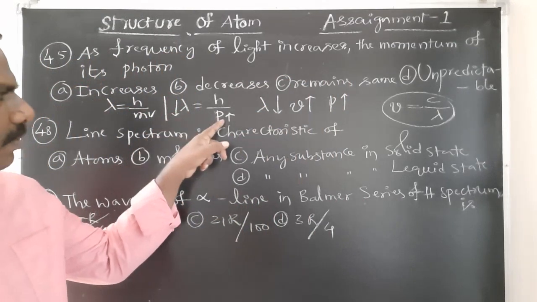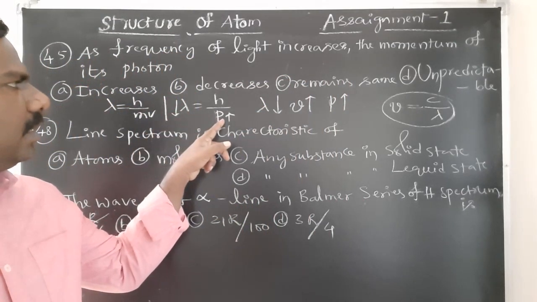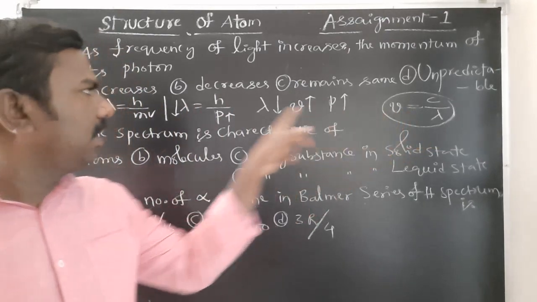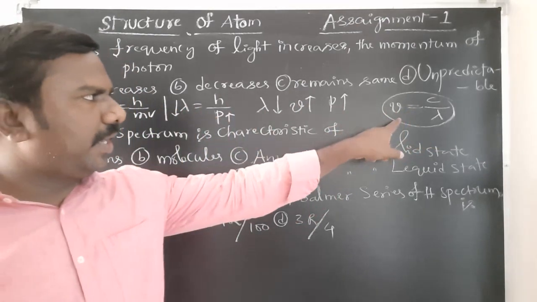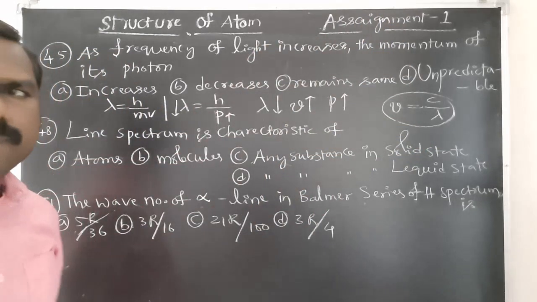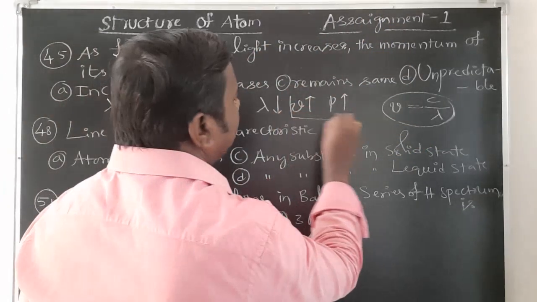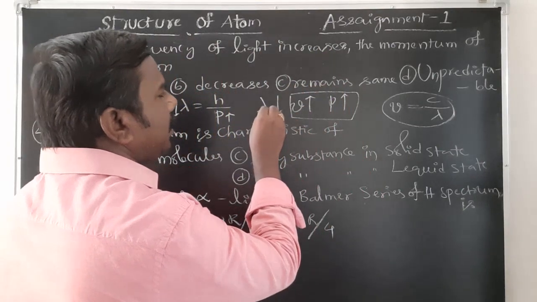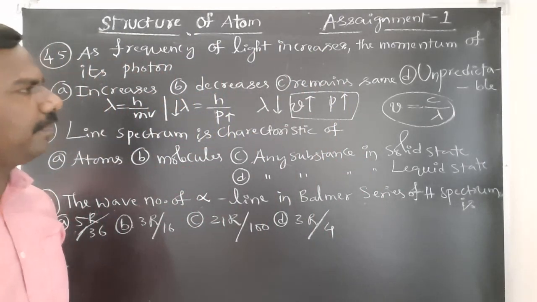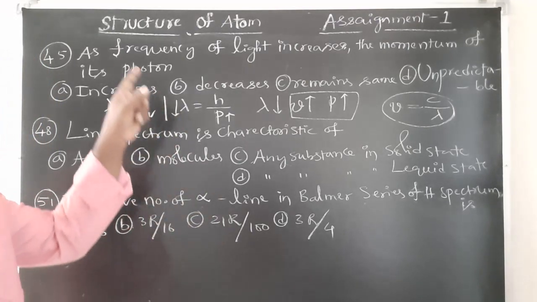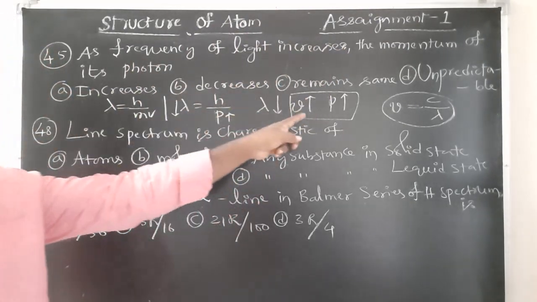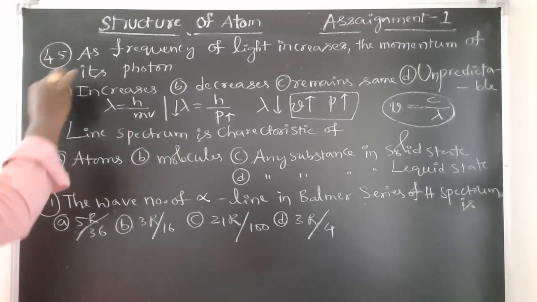Lambda decreases, frequency increases, momentum also increases. So these two will be directly proportional and these two will be inversely proportional. Getting all of you? Yes. Okay. Frequency of light increases, the momentum also increases. Option A correct, students.